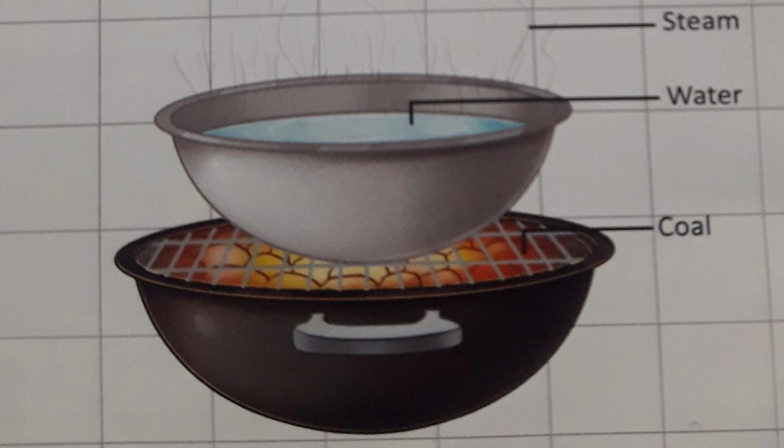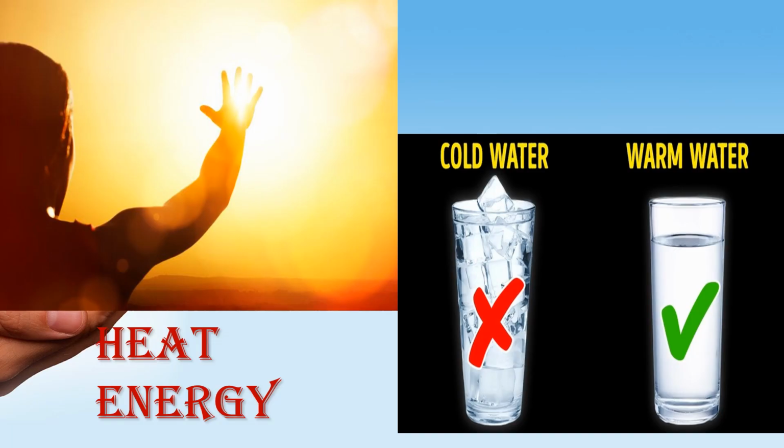Okay, children, so what we have learned: the chemical energy is converted to heat energy. The chemical energy is transformed to heat energy. And then we have learned heat energy. So what does heat energy mean? When we are boiling water, the steam comes out, children, that is called the heat energy.